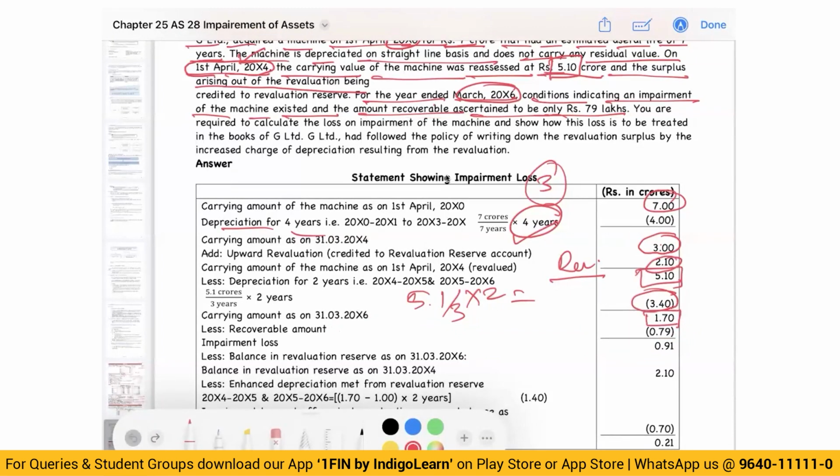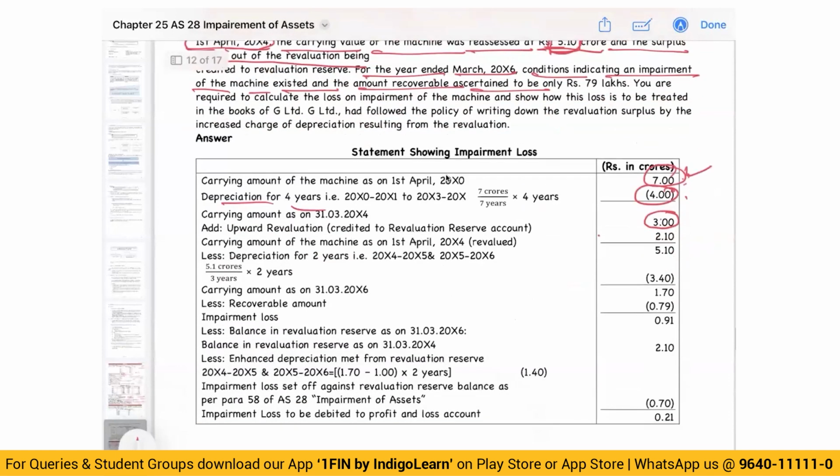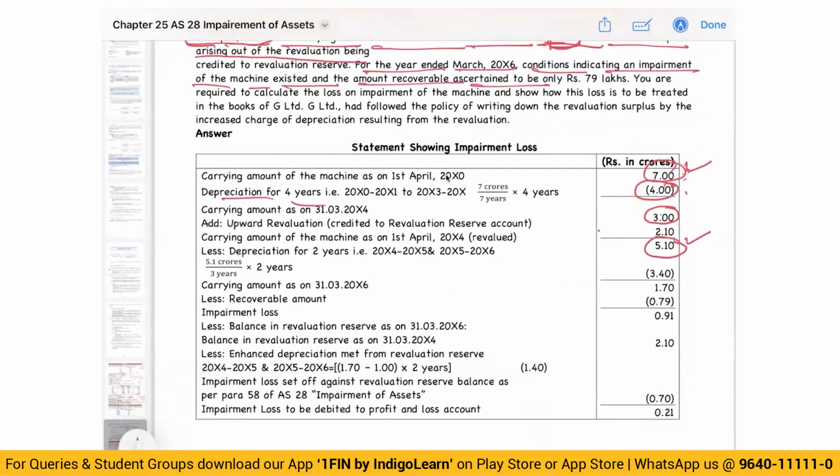Once the link is broken, so 7 crores is the original cost. 4 crores we have seen is the depreciation. 7 minus 4, 3 crores is the carrying amount. We have revalued it to 5.1. So 5.1 is the revalued amount and 2.1 is the revaluation surplus. All right. Now on this 5.1, further 2 years of depreciation is 3.4. So 5.1 minus 3.4, you have a carrying amount of 1.7.